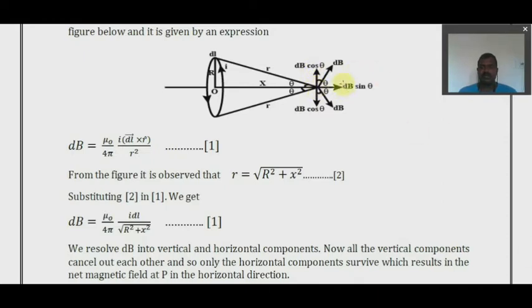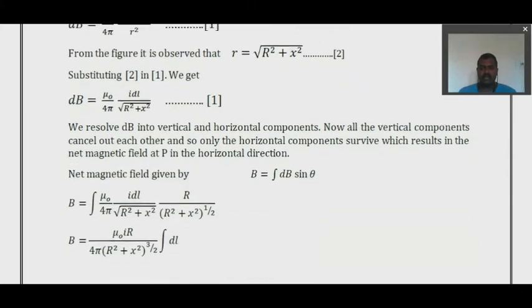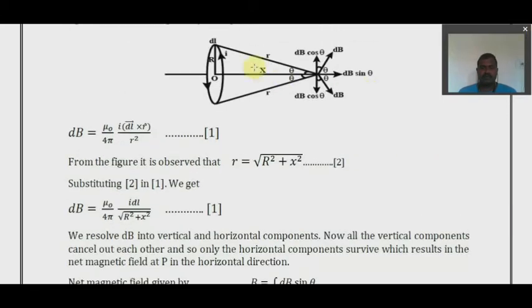So what is dB sin theta? dB sin theta is the magnetic field value for a small length dl. If that is the case, what is the total magnetic field B? The net magnetic field is the integral of the small elements dB sin theta, adding up all these small elements over the length dl.